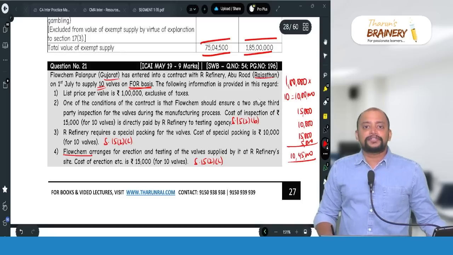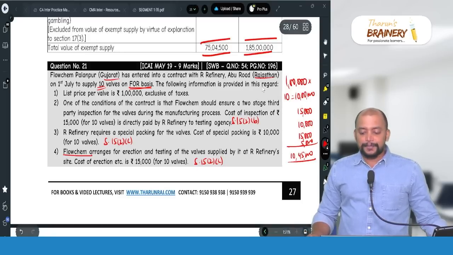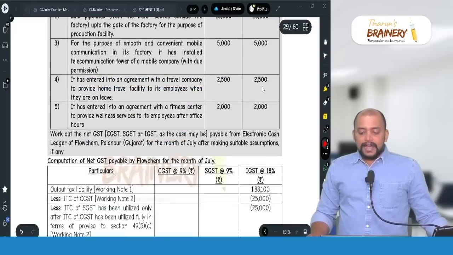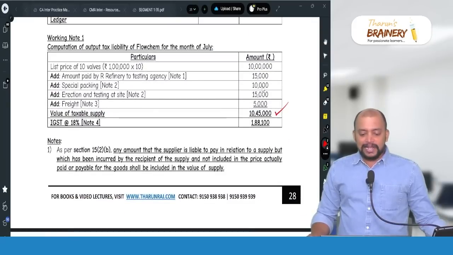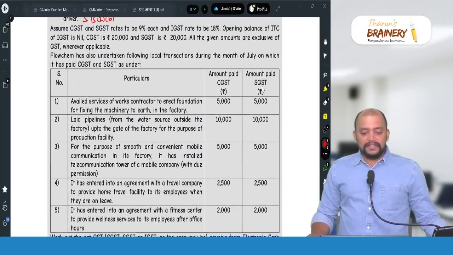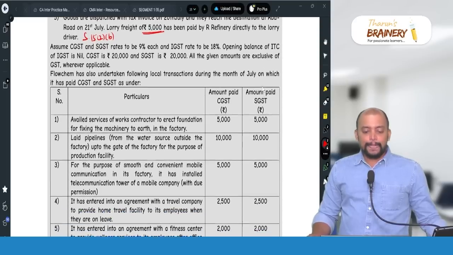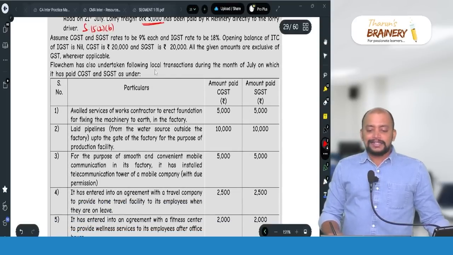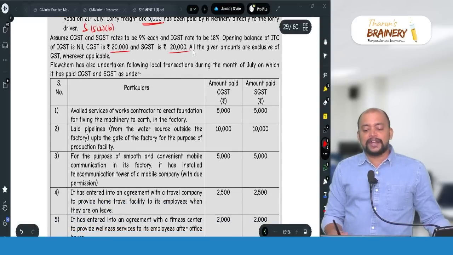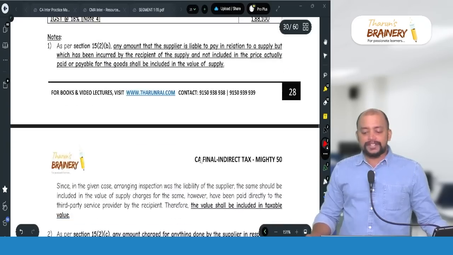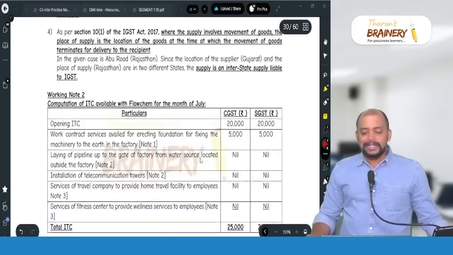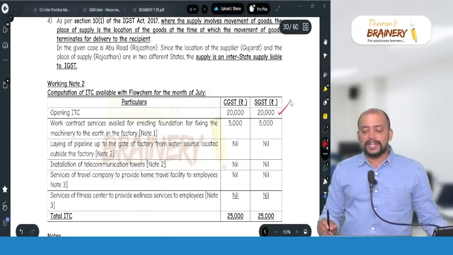So the ending point of the goods is Rajasthan, interstate supply. Then IGST will be applicable in this case. Thereafter we have some inward supply data. Opening balance, CGST 20,000, SGST 20,000. So that you take first. Opening balance of ITC, CGST 20, SGST 20.